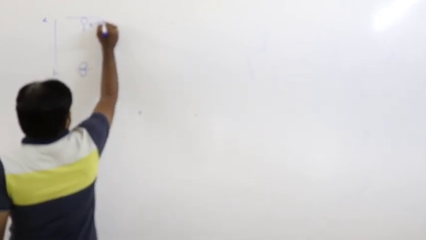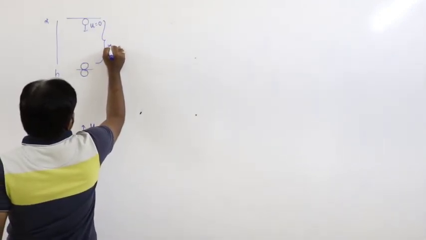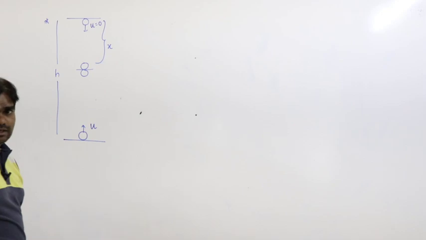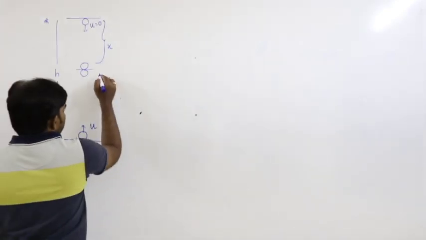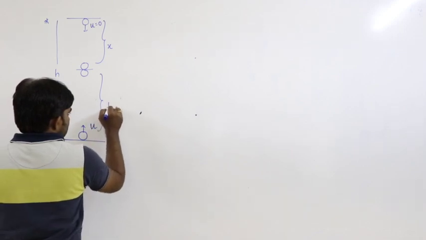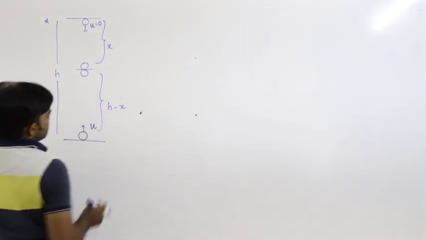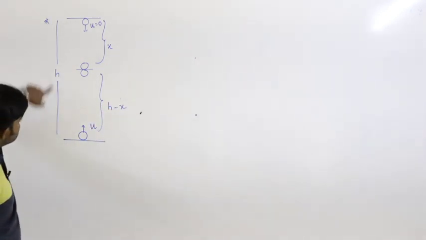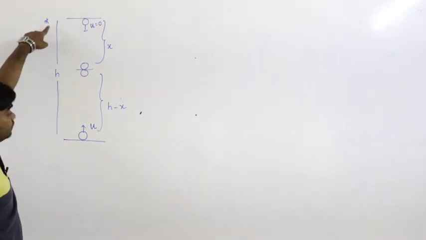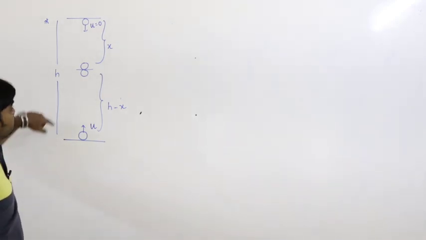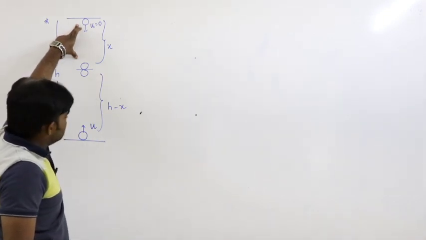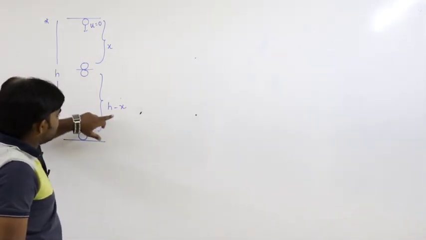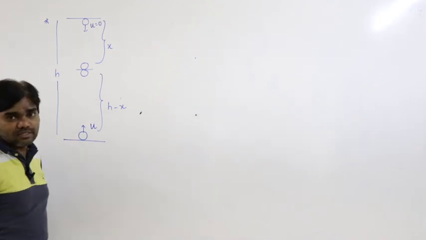Let us say the freely falling body travels the distance x, and the vertically projected body travels the distance h minus x, because the total distance is h.